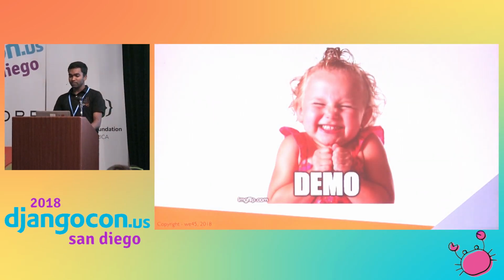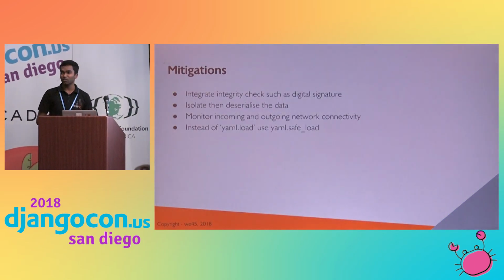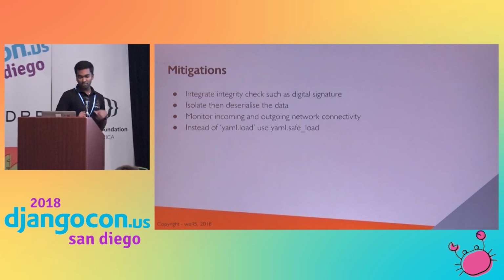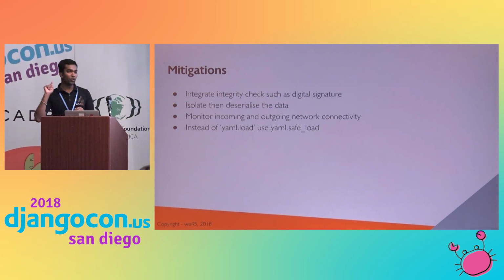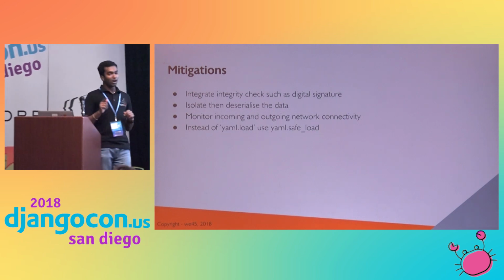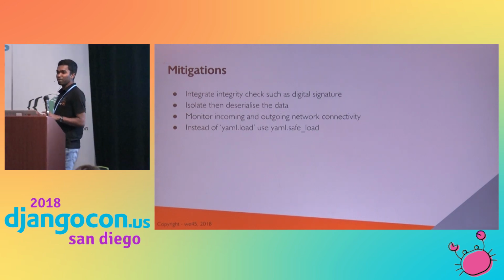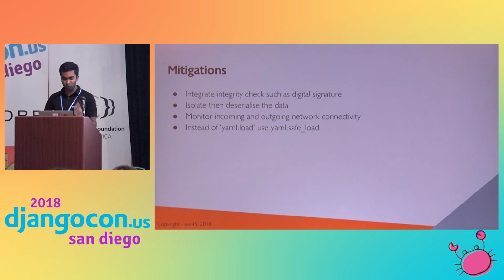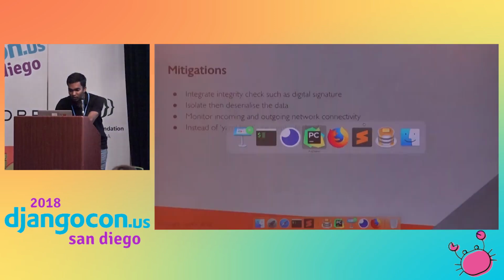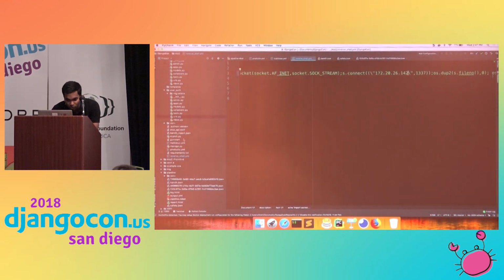How do we mitigate this? What was the problem in this case? I will show you. It's a single line of code problem. Because of one line of code, our entire application server has been compromised. If anyone has used YAML, they will know. I'll show you the code.